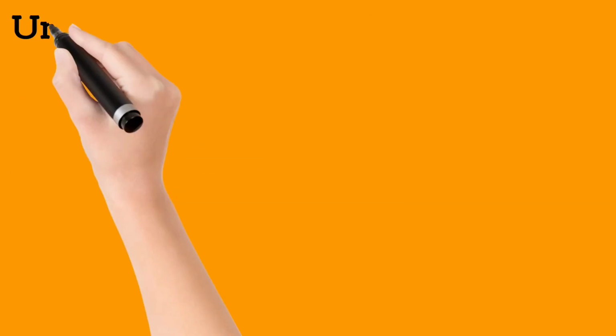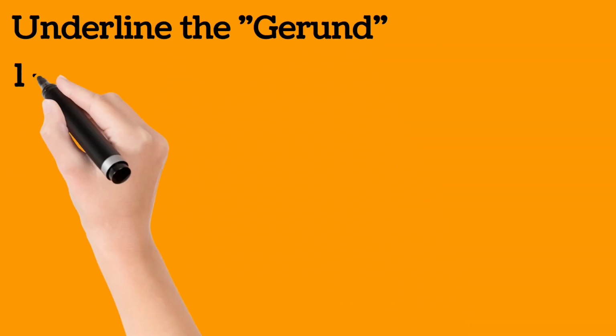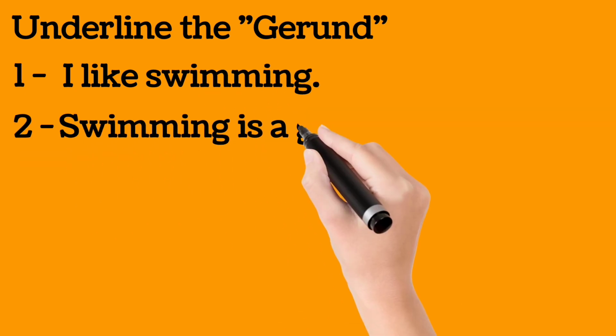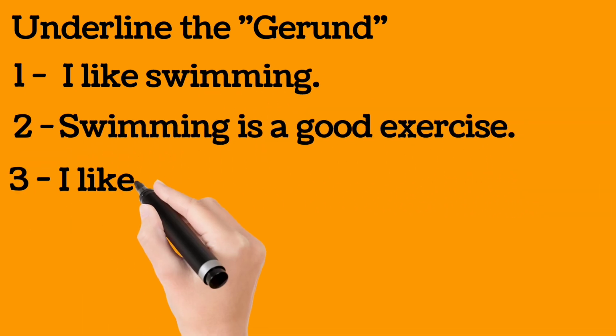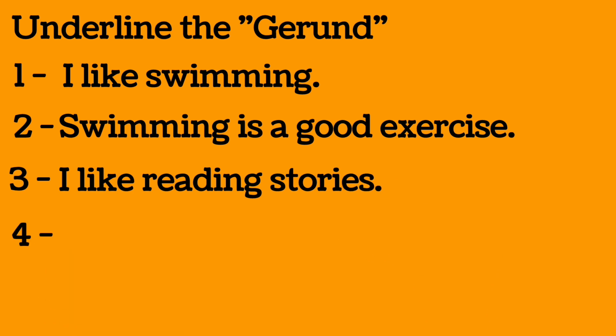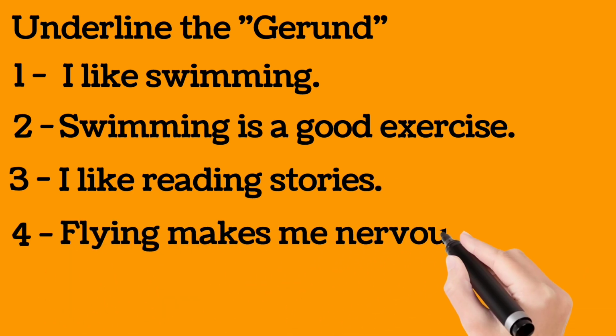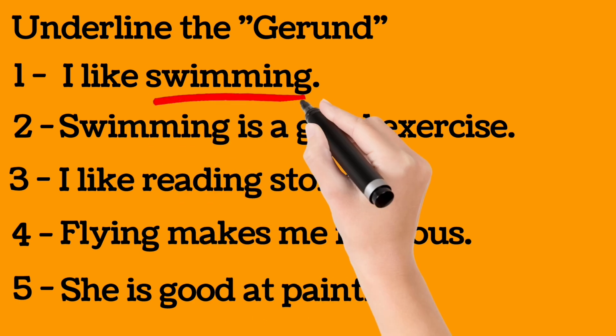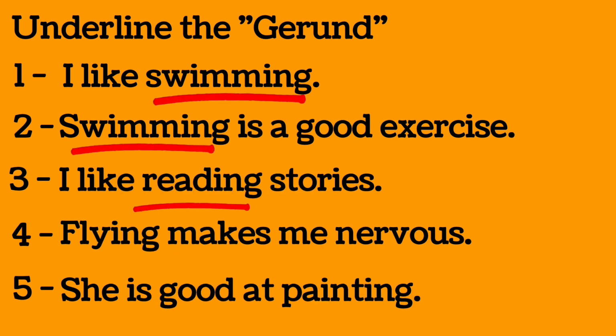All are bare infinitives. Now underline the gerunds in these sentences. I like swimming. Swimming is a good exercise. I like reading stories. Flying makes me nervous. She is good at painting. Gerunds are swimming, reading, flying and painting.